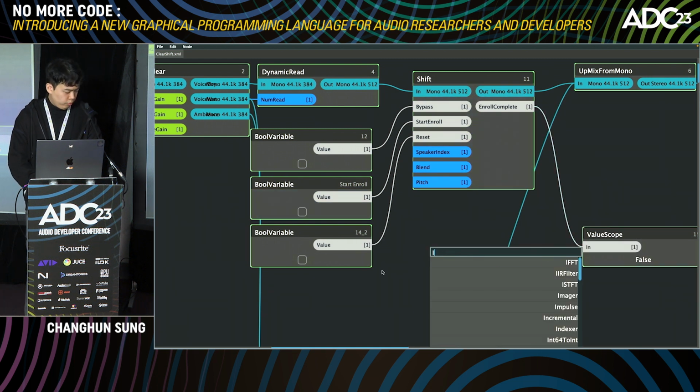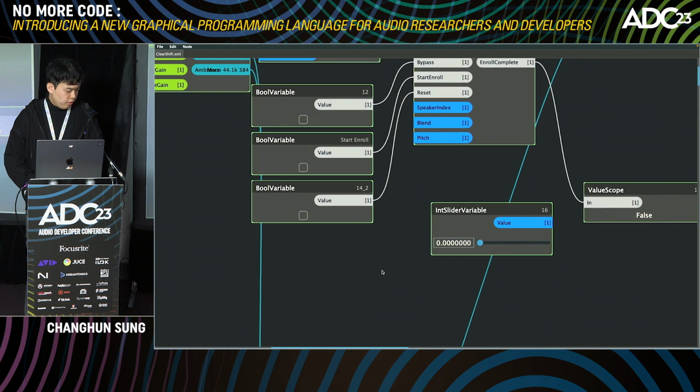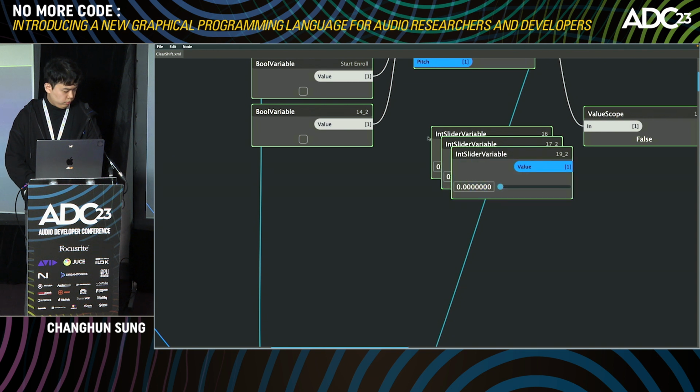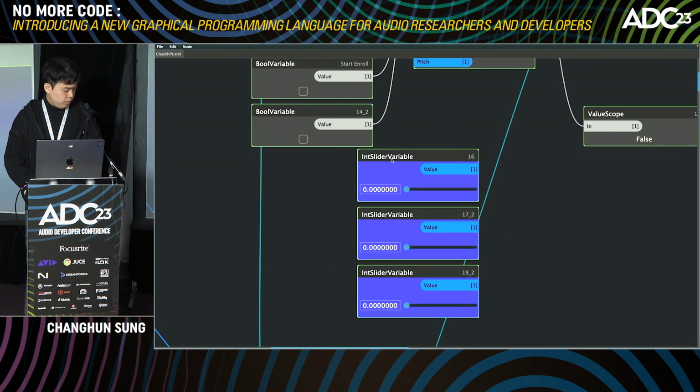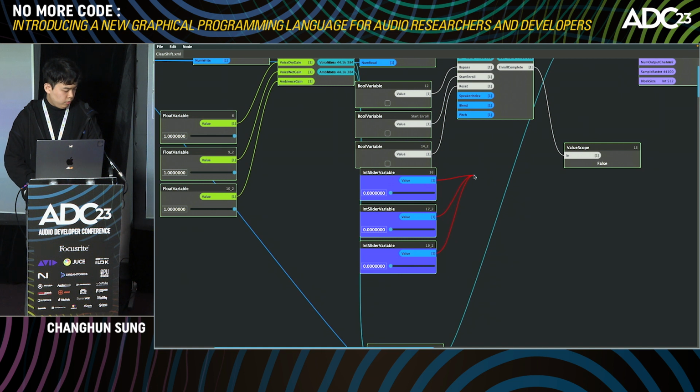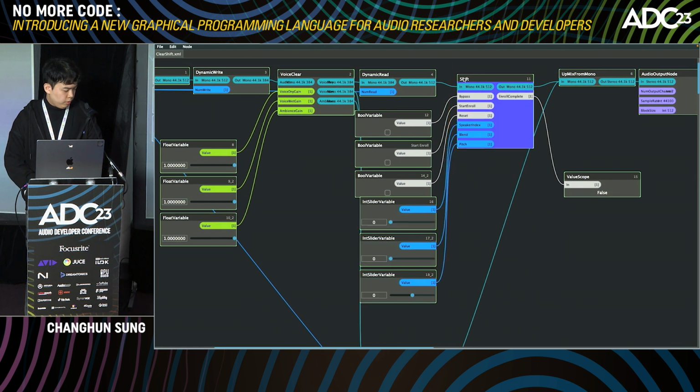And we have int slider values over here, 3 int sliders. Align left, stack vertically, and then connect them at once.